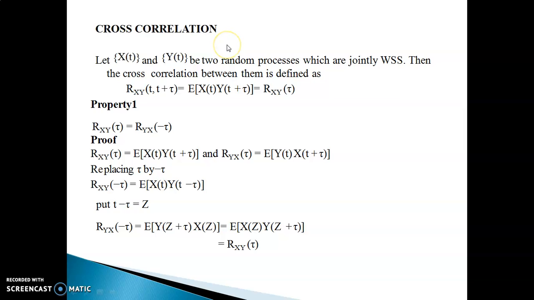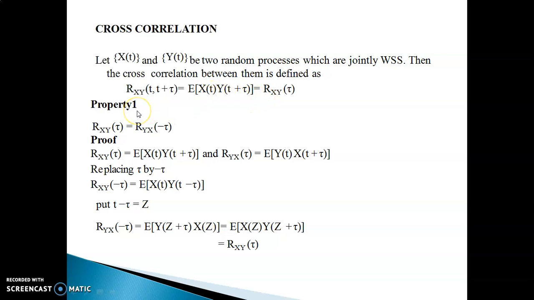Then we'll see cross correlation. So what is cross correlation? Let x of t and y of t be two random processes which are jointly WSS. Then the cross correlation between the two random processes is defined as rxy of t comma t plus tau equal to expectation of x of t y of t plus tau, which is equal to rxy of tau. Because for a jointly WSS process, once again the cross correlation is a function of time difference. Here the time difference is tau.